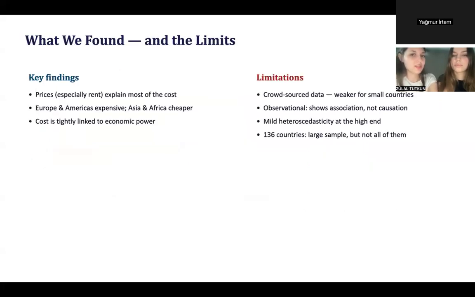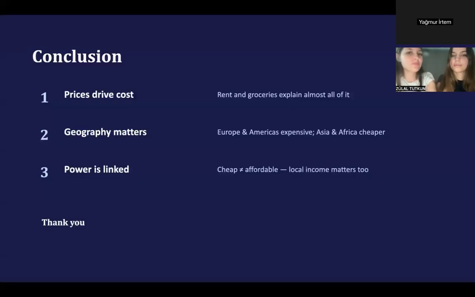And to summarize, prices, especially rent, explain most of the cost. Europe and the Americas are expensive, Asia and Africa are cheaper, and cost is tightly linked to economic power. The limits, honestly: the data is crowdsourced, it's observational, so it shows association, not causation. And 136 countries is large, but not the whole world.